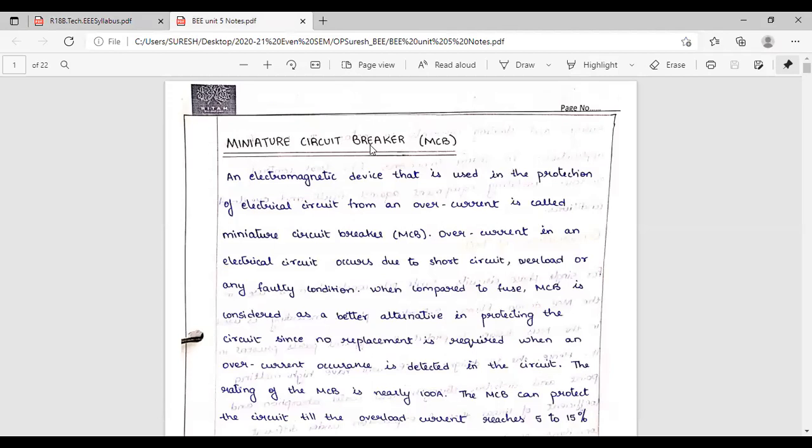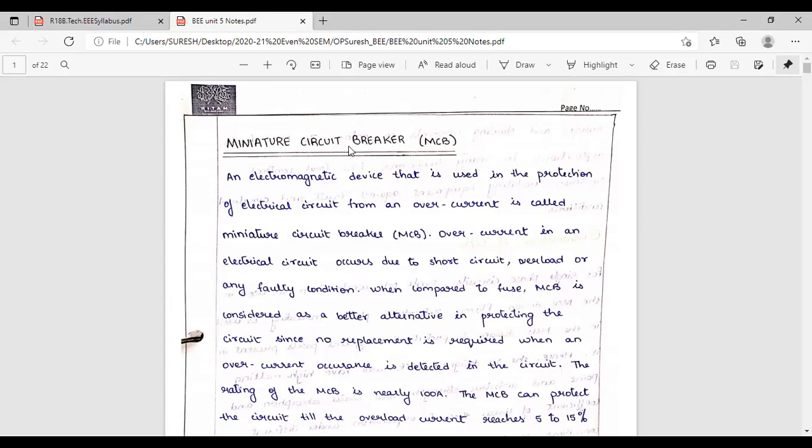Which breaks the circuit, just like fuse, when more than 5 ampere flows. If current is more than the rated current, the circuit breaker will break the circuit. It will open the circuit. Once circuit is open, no current will flow in your electrical appliances. That is the meaning of circuit breaker. Break the circuit means open the circuit.